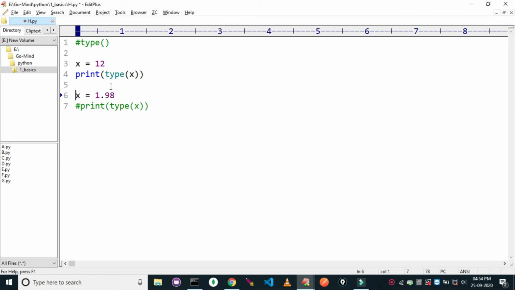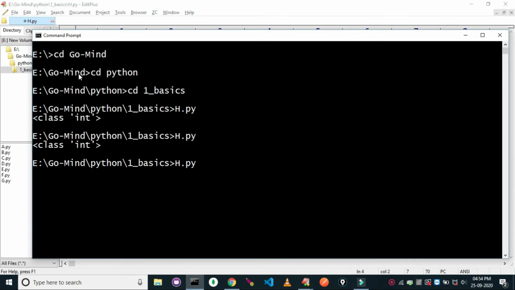Okay, now print type of X. Now let me close this print statement. h.py, class float. Look, class float.